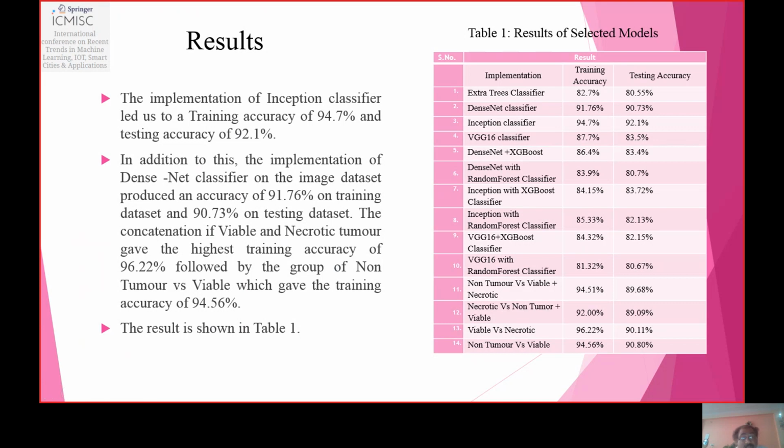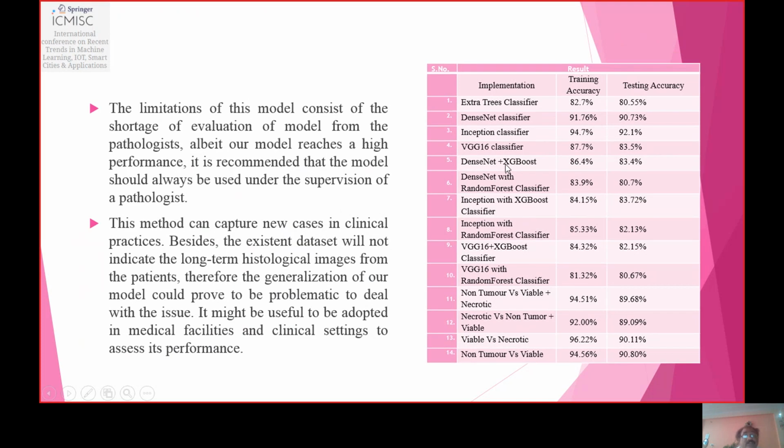The concatenation of viable and necrotic tumor gave the highest training accuracy of 96.22%, followed by the group of non-tumor versus viable, which gave a training accuracy of 94.56%. So this result is shown in table 1. The limitation of this model is the shortage of evaluation of the model by a pathologist, right? And it is recommended that the model should always be used under the supervision of a pathologist. This method can capture new cases in clinical practice.